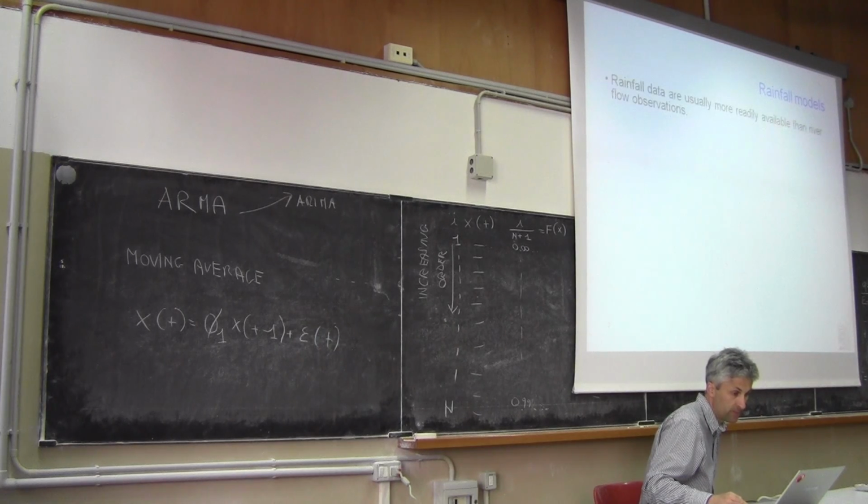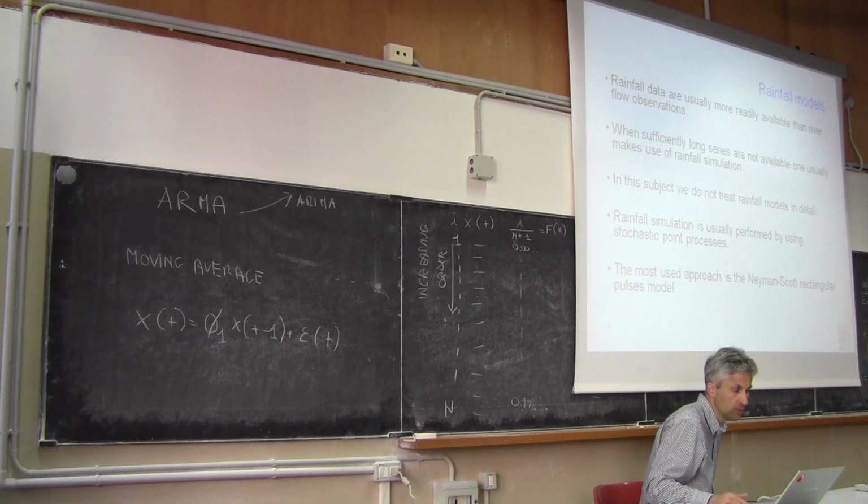So let me give you an example. There are many nonlinear stochastic processes, and the class that I want to talk to you about, because it's very popular and is widely used for generating rainfall data, is the family of point processes. They are called point processes.